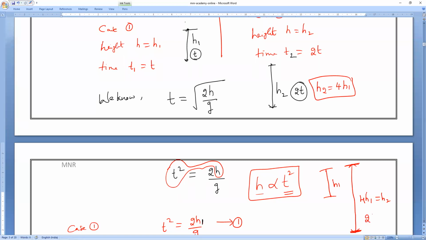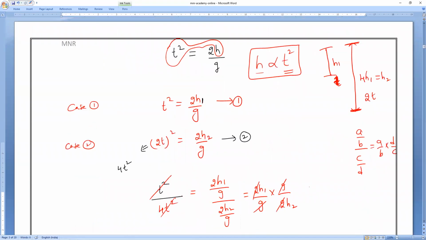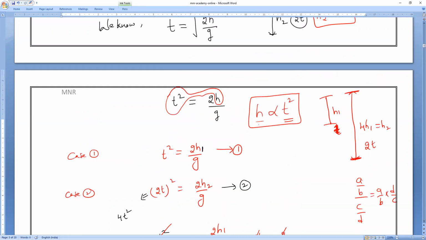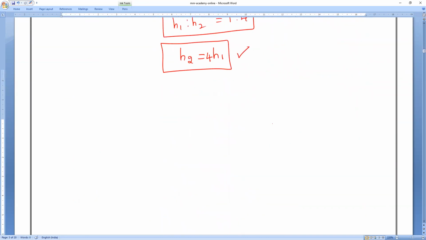Okay, guys, then the time is 2t here. Sir, if it comes in MCQs, how can people directly say it? I will say, what is the relation between h and t square? What is the time and h relation? h is directly proportional to t square. Very simple. So you can see here, first case, h is directly proportional to t square. So case number 1, now t becomes what? 2t. Okay.